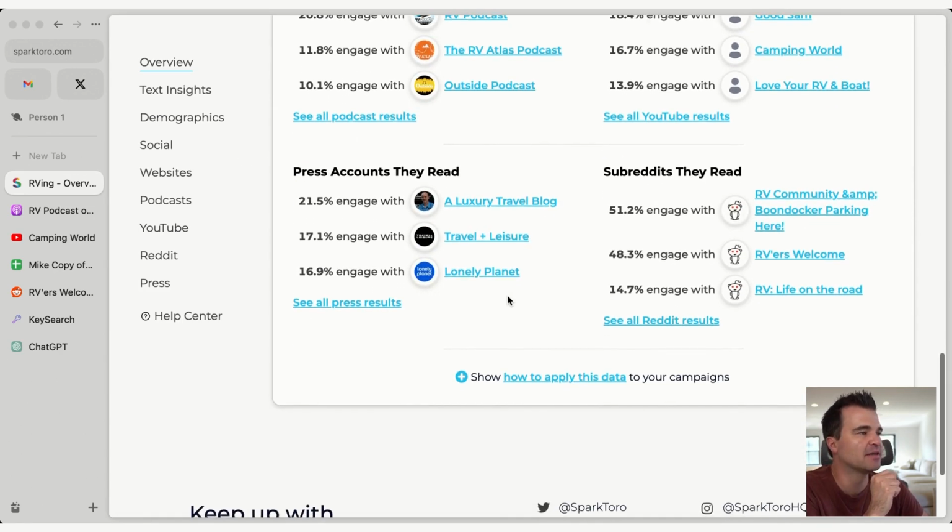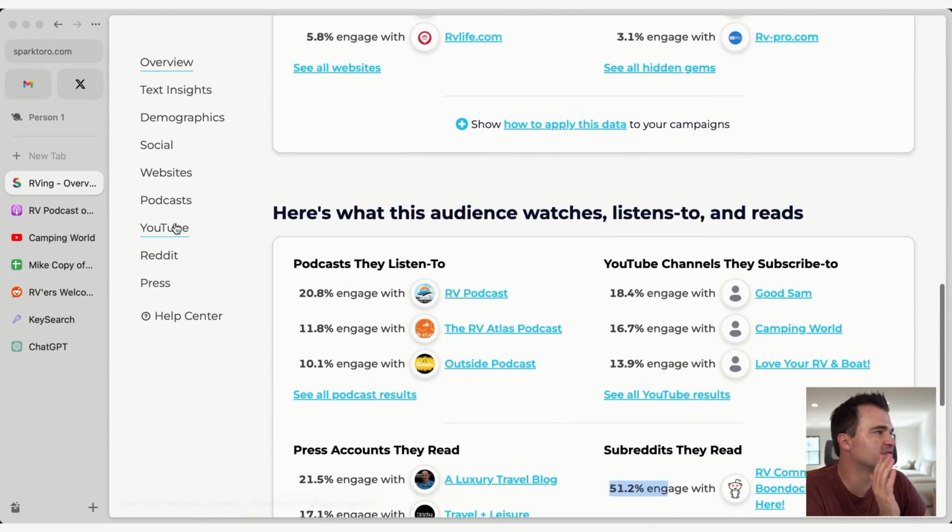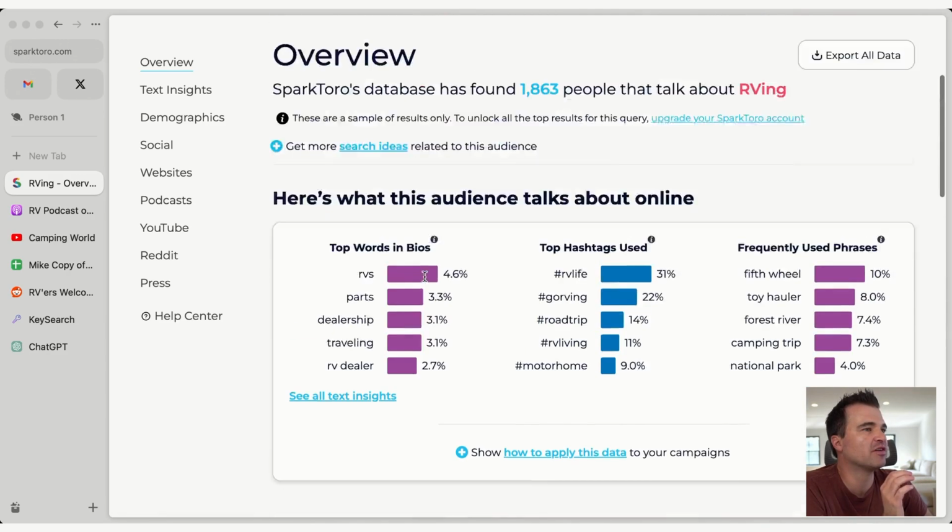Press accounts is not something that I'm interested in. Reddit is a big one. We'll talk about Reddit separately. This can help shortcut your Reddit research if you want, right? It's going to tell you, you know, 51% of the audience that SparkToro is tracking engages with this specific subreddit. So that's probably a good idea to go to for inspiration and ideas. So there's different uses for this. That's generally what I like to use it for.